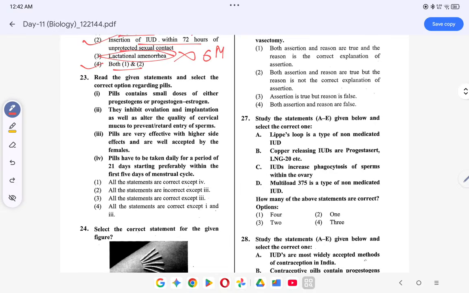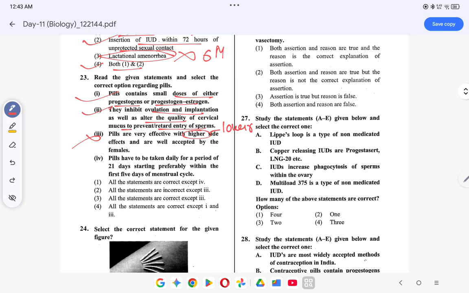Pills contain small doses of progesterone or estroprogesterone. This is correct, right. They inhibit ovulation and implantation and alter the quality of cervical mucus to retard entry of sperm. This is correct. Pills are effective with higher side effects. नहीं है, lower है. This is lower side effects, so 3 is wrong.